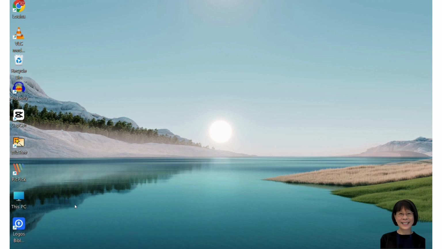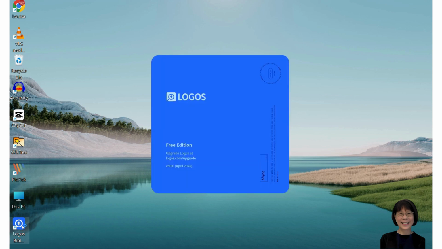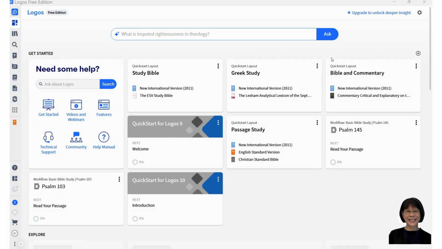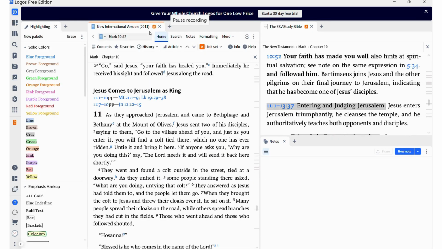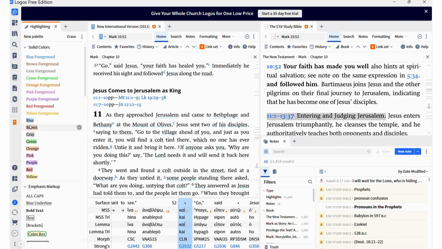If you have downloaded and installed Logos, it should be here. Just double click to open the application and then it will open. So you go and choose Study Bible. Okay. If I don't need this, this is just a side panel.